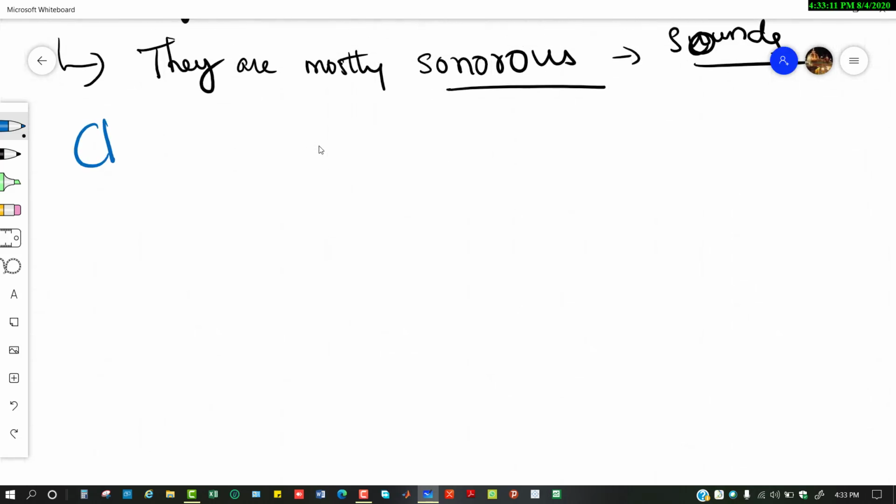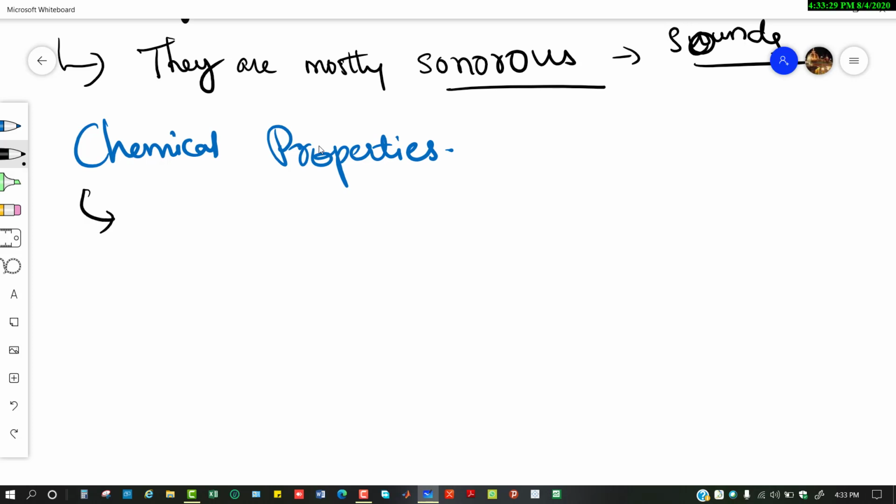Now, chemical properties. Let's see what all the chemical properties are.